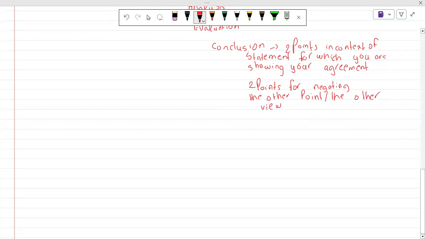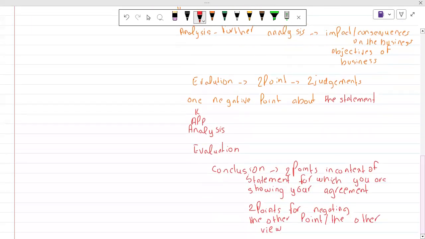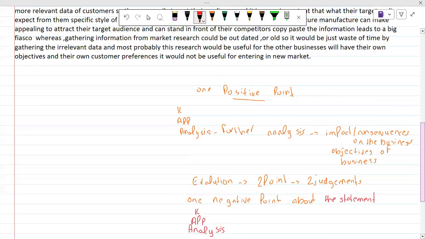So this is the structure of your question. Okay. So you can take a screenshot if you want.